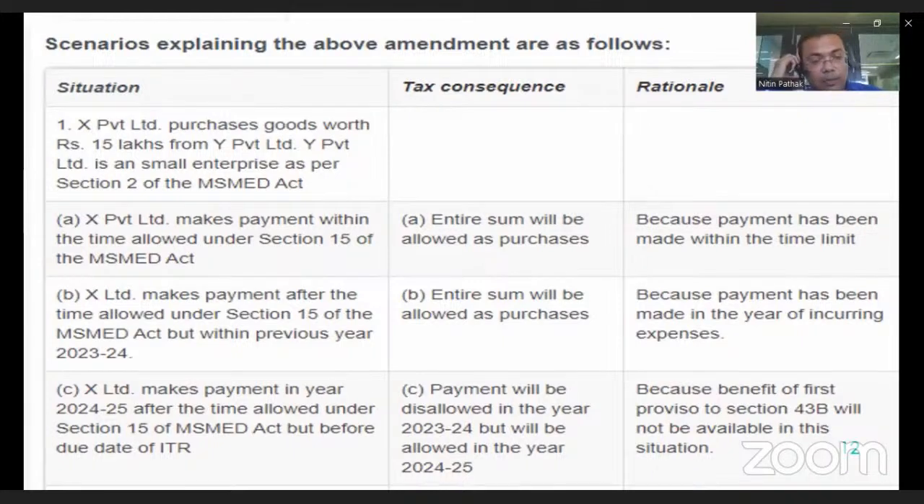And third one is if the purchase is from the last financial year and the payment is made in the next financial year, then their purchase would be disallowed in the same year and allowable in the next year, and they need to pay tax on that and add it to their net profit.